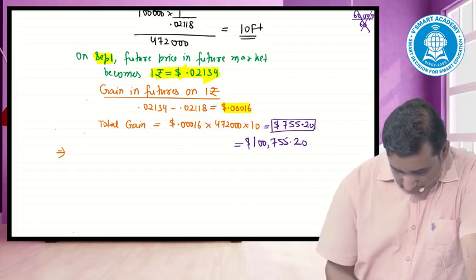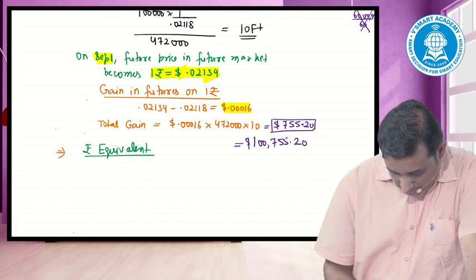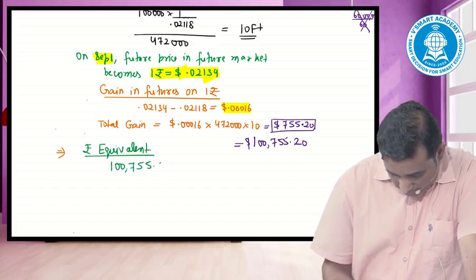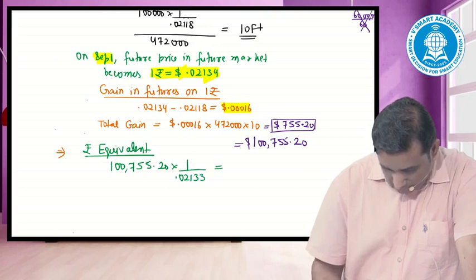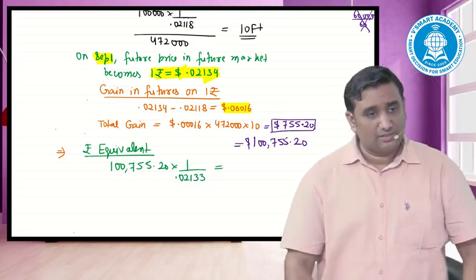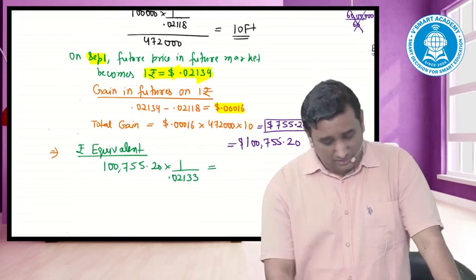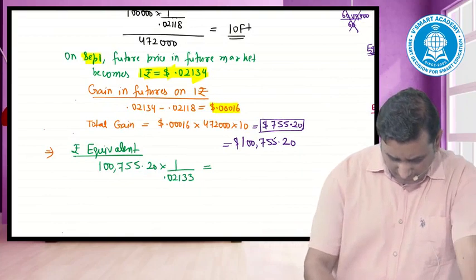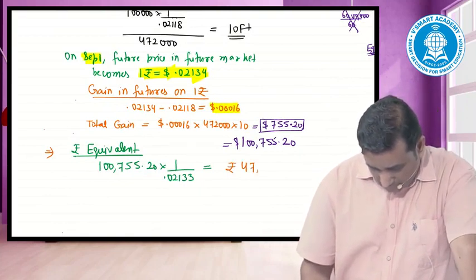How much will you get? $100,755.2 into what? 1 divided by 0.02133. What was the spot market rate? 1 divided by 0.02133. How much do we get here? 47 lakh